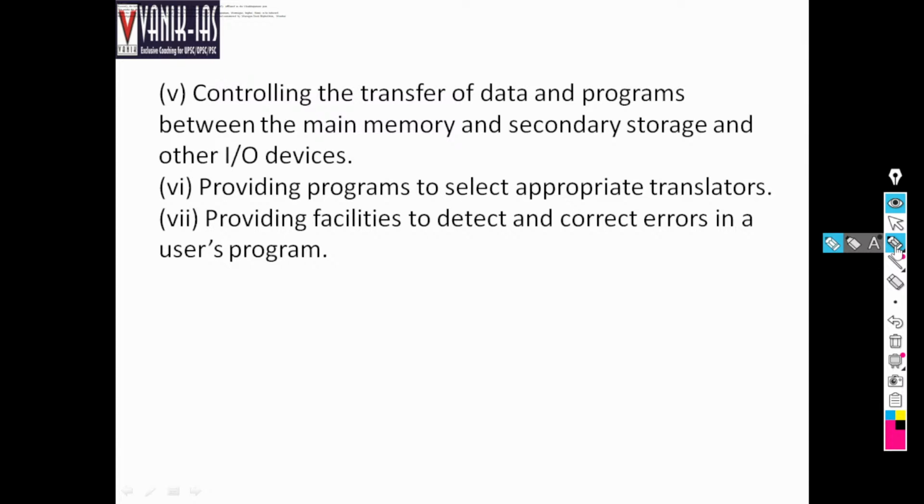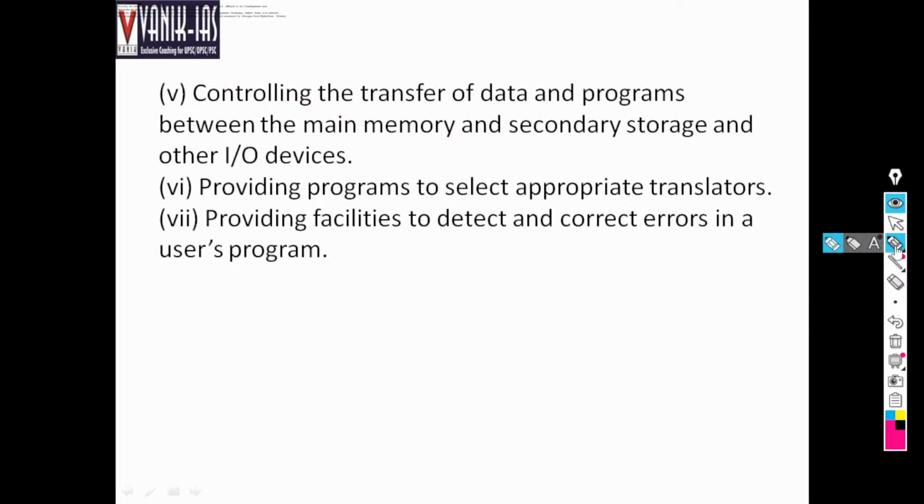What is an appropriate translator? We will study language after just a few minutes, and then you will know what the job of translators is. Translators: the computer only understands binary language. Even today the computer only understands binary language, right? But it is very difficult to give input in binary language.